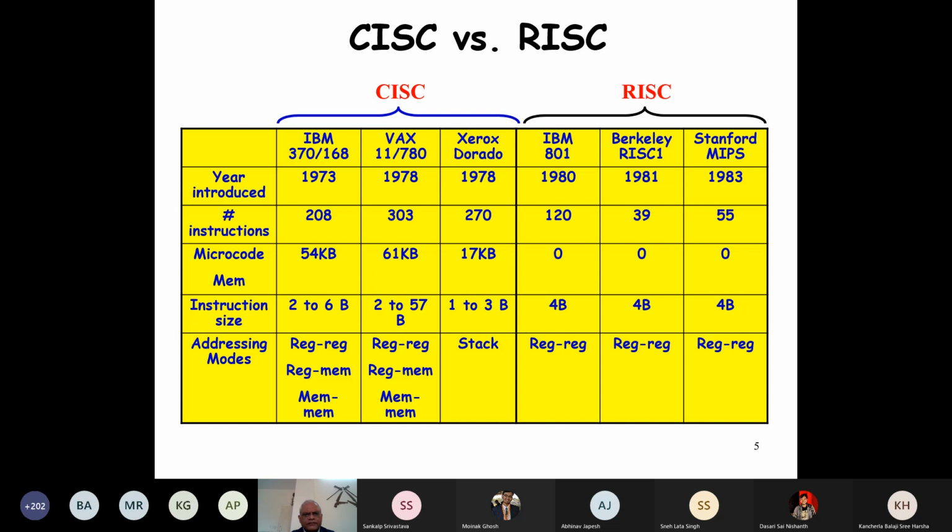IBM and Xerox didn't have them. That's why the size is 1 to 3 byte. Whereas in RISC, all of them, the IBM 801, Berkeley RISC, Stanford MIPS, all have 4 byte size. And in addressing mode, the operands can be register or memory in CISC, whereas in RISC, it is all register.